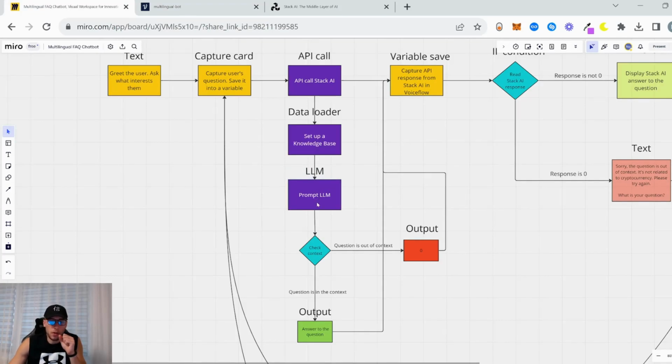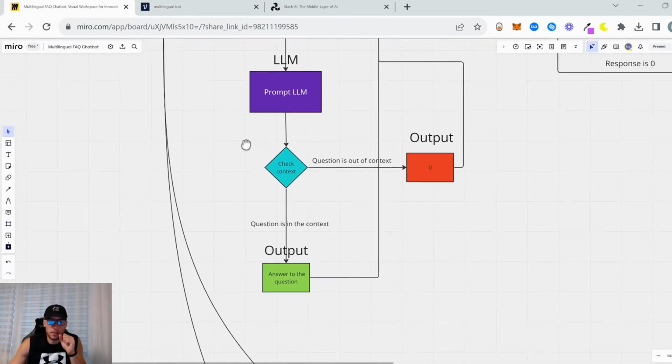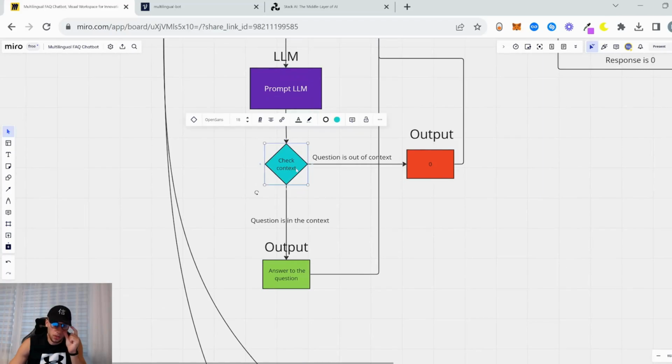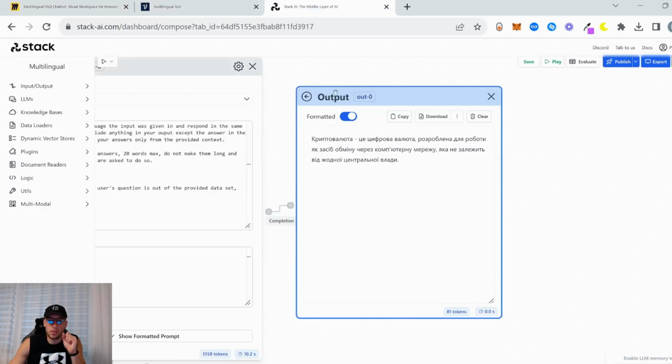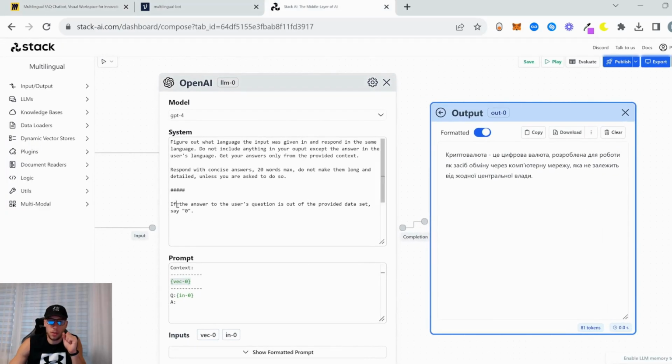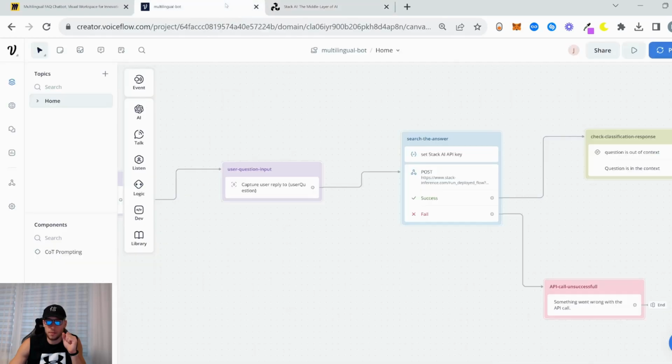So we prompt our LLM. What we do next is we check our context. If the question is in the context, answer the user's question. If it's out of the context, reply with 0, right? Which is this part. You would answer this part, yeah.